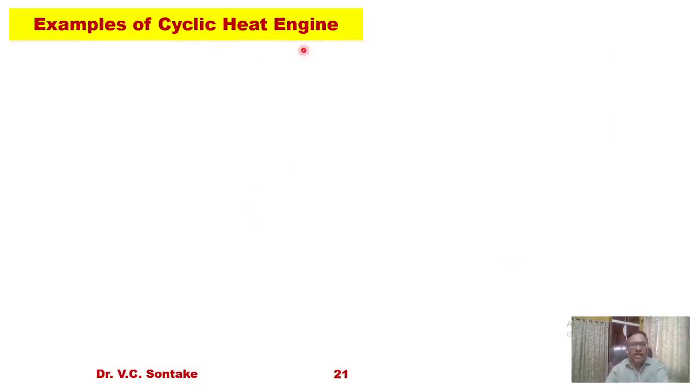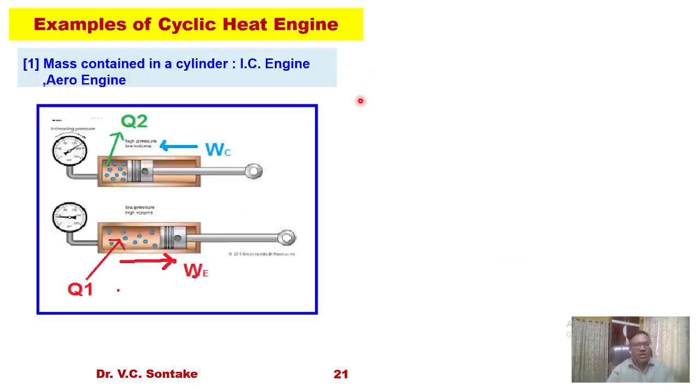Now, examples of cyclic heat engines. The very first example is mass contained in a cylinder: the internal combustion engine and aero engine. For example, there is a cylinder, piston and some known mass of gas.